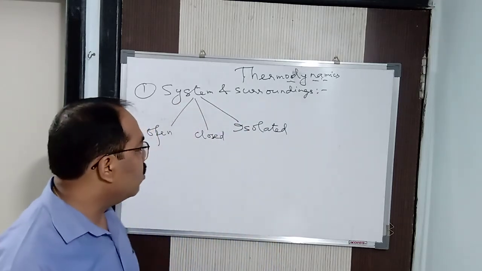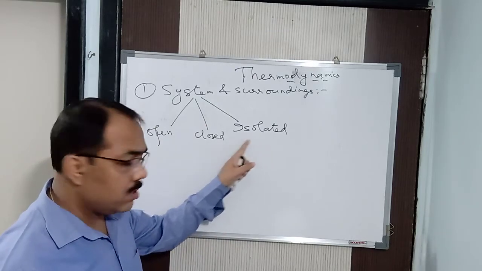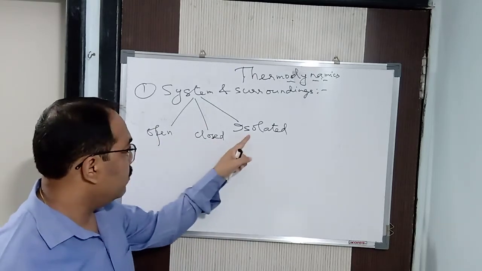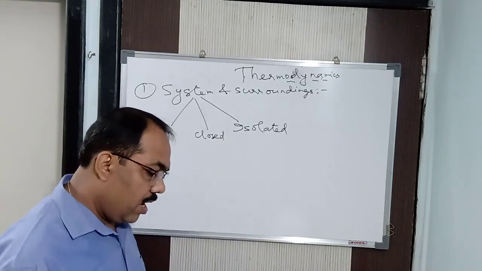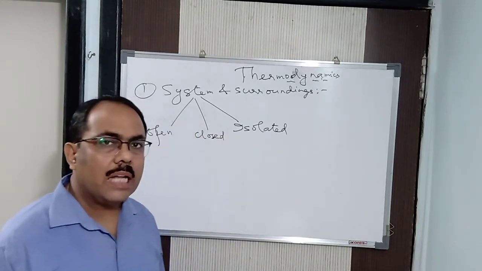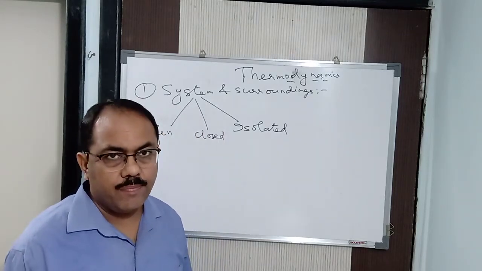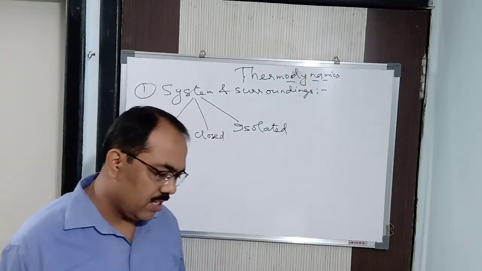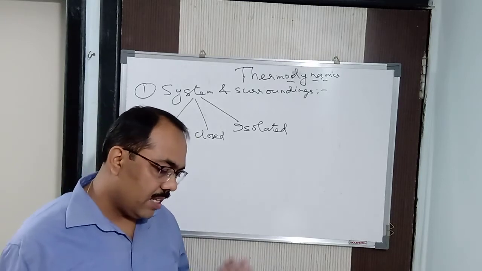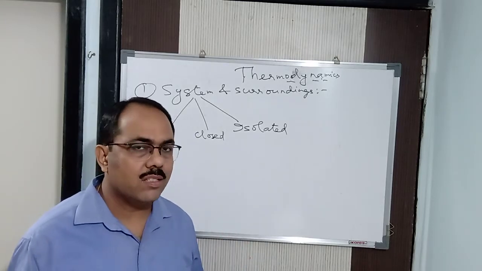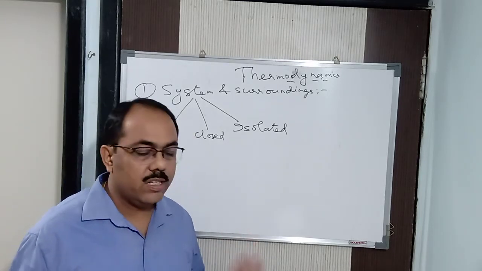Now next is the isolated system. First two we have finished, open system and closed system. The third is your isolated system. Isolated system means a system that can neither exchange matter nor energy with the surroundings. That is called an isolated system. What I said? If a system can neither exchange matter nor energy with the surroundings, it is called an isolated system.